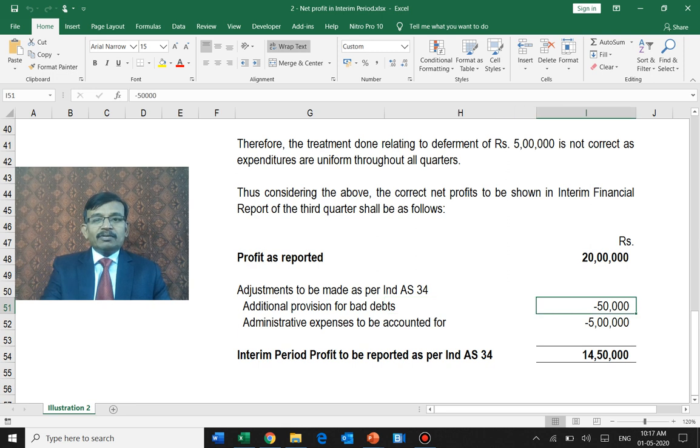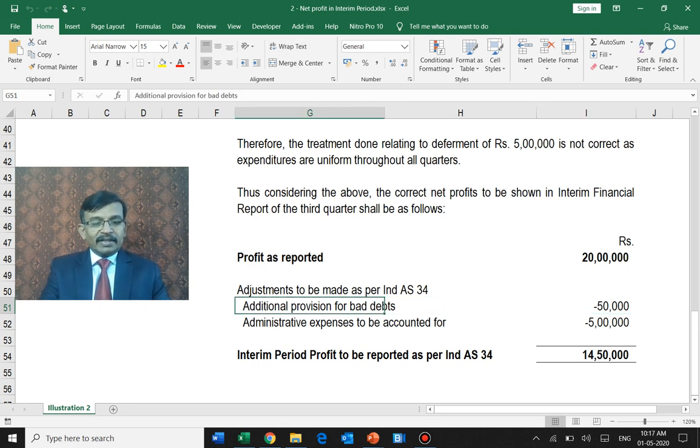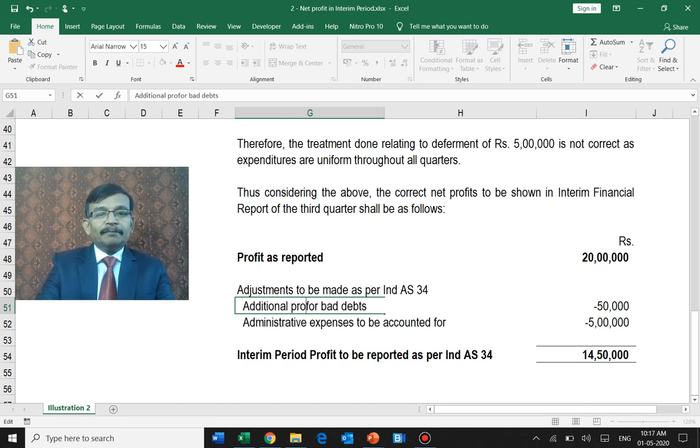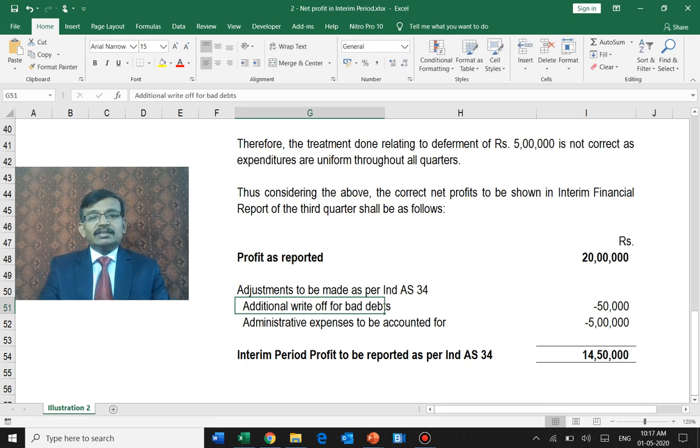Additional write-off required for bad debts. In fact, I should not use the word provision. It is not a provision, it is a bad debt. Even by human nature there could be some errors which may come in.